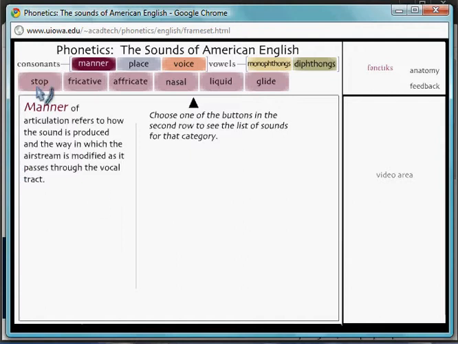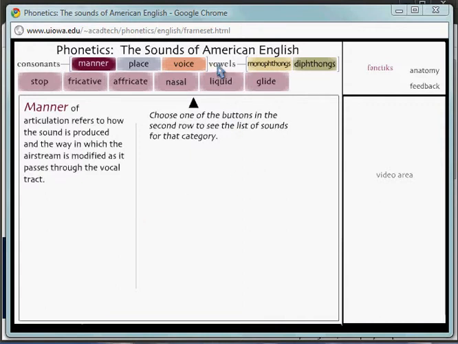Okay, here you can see 2 rows of tabs. The row above represents consonants and vowels. The row below gives a detailed phonetic description for sounds. Each tab is thoroughly defined here on the left panel below, so if you're interested, you'll soon get familiar with phonetic terms. But our purpose is to practice, so let's choose a tab.